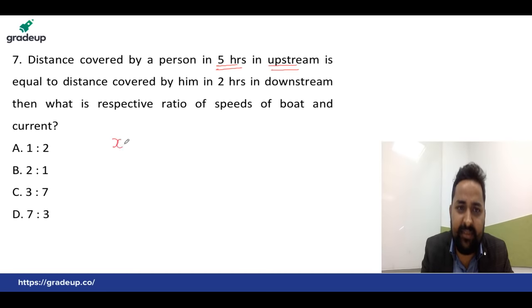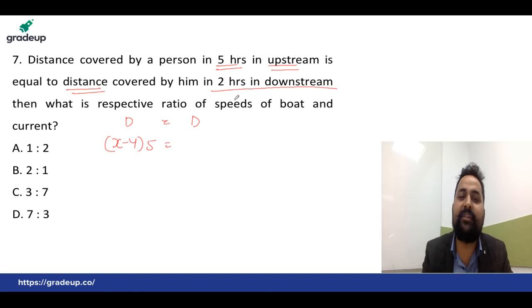That means we can simply write x minus y. Okay, this is the speed and this is the time, 5, equals distance, no issues. This is distance. We can write here also distance. In 2 hours in downstream, downstream speed increases. That becomes x plus y, we all know. In how much time? 2 hours.